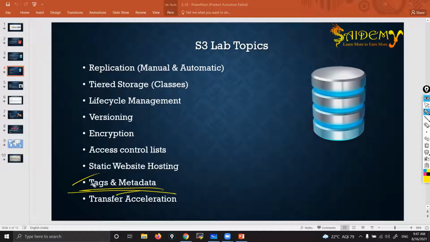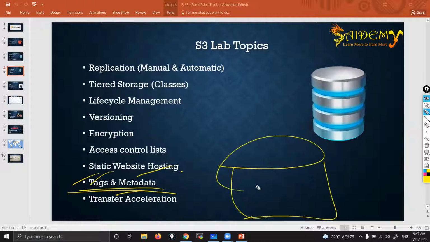Tags and metadata. These are two ways by which we can give proper information to objects. This is a bucket. If I put any object, I can give proper information and description, like what is the name of this object, why I have uploaded it, what is the content, and when I have uploaded it, on so and so date. So that by seeing the object, we can understand clearly.